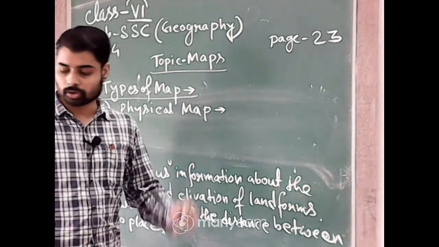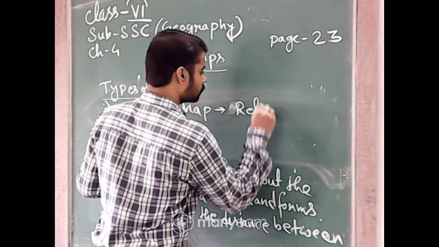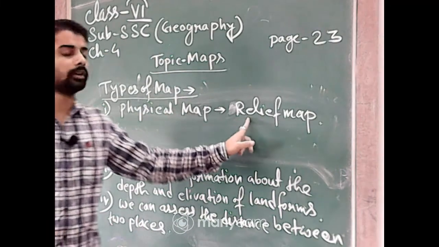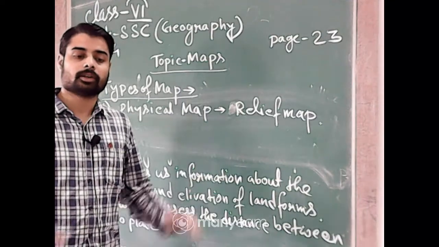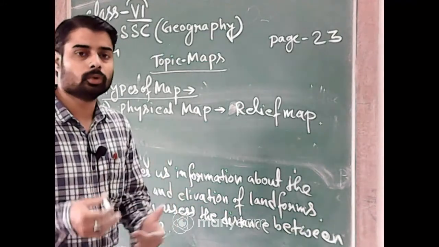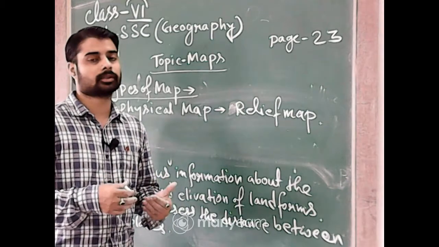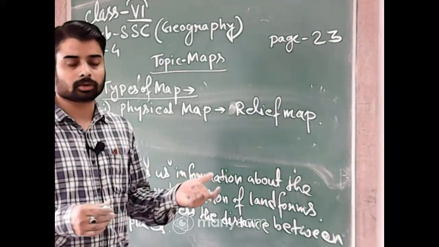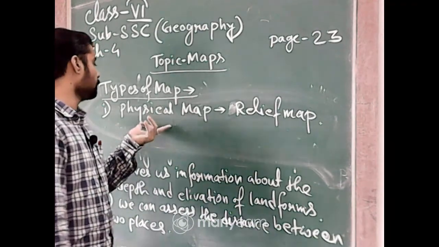And the physical map is also called the relief map. Remember this, relief map. Okay, so the physical map is also called relief map. You have seen the different maps where the mountains, the oceans, the rivers, the plateaus and plains are drawn with different colors. Such as if you search Google Earth with the natural features, then you can find all the physical features there. With a satellite image, you can see the physical map.